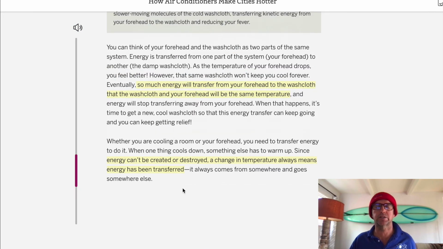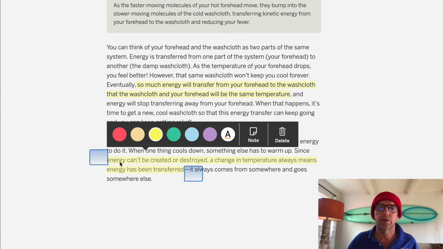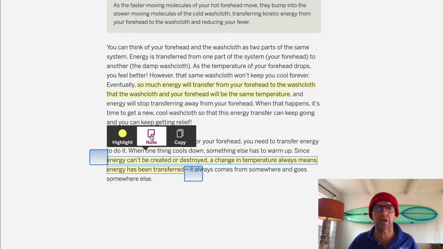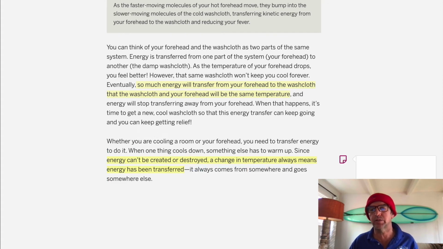Okay, so that's great stuff. I saw a lot of supporting evidence, including right here at the end. Now remember, just a little tip, you do not have to do this, but if you ever want help writing a CER, and they'll probably give you these tools on the test you're going to take. You open this up, you highlight it, then you take a note. And so remember, this is your evidence. We have a claim we're trying to support. This evidence supports your claim, and then you have R for reasoning.